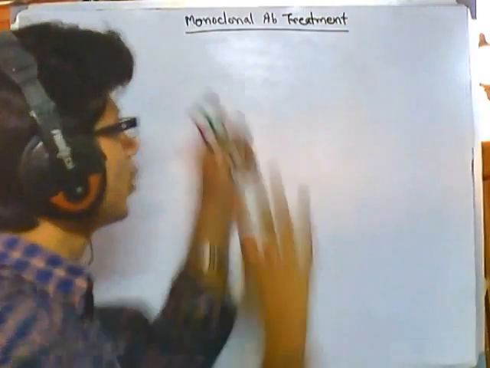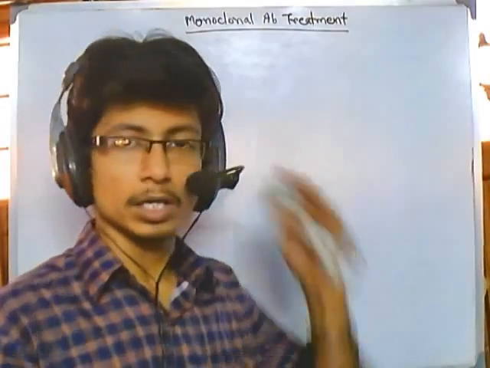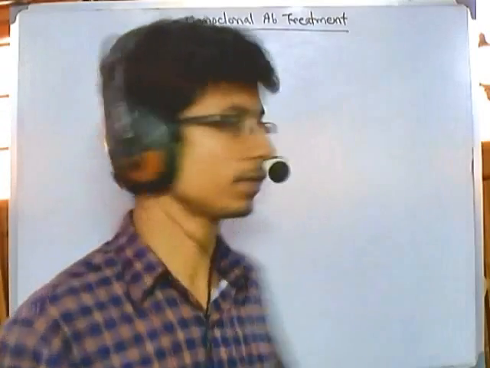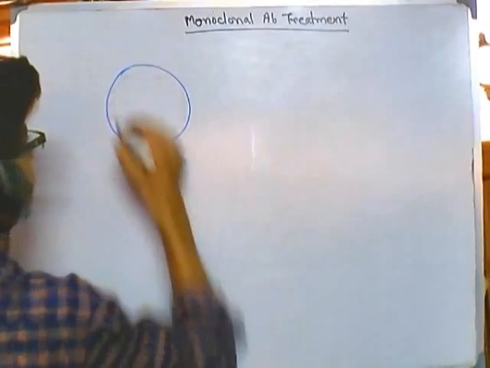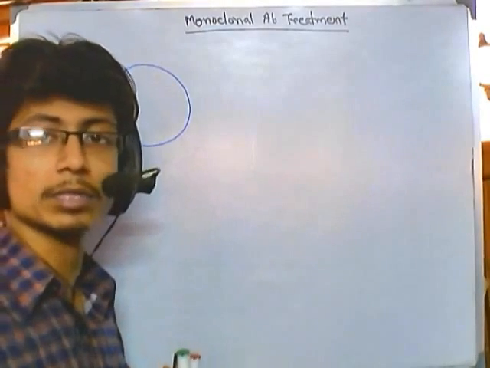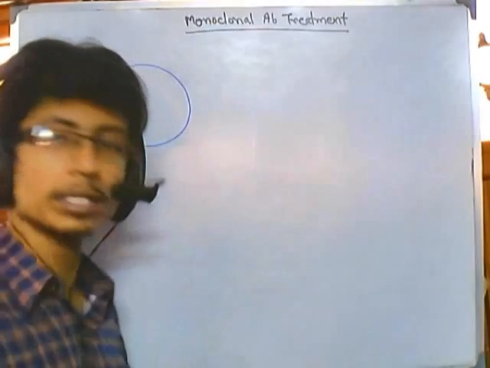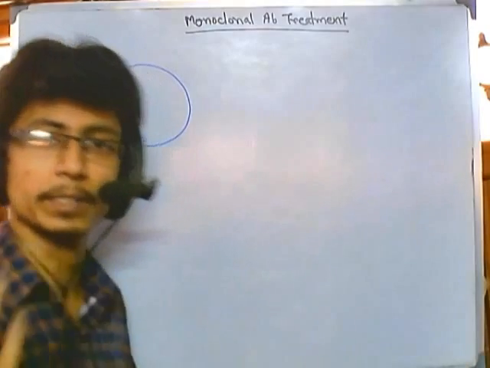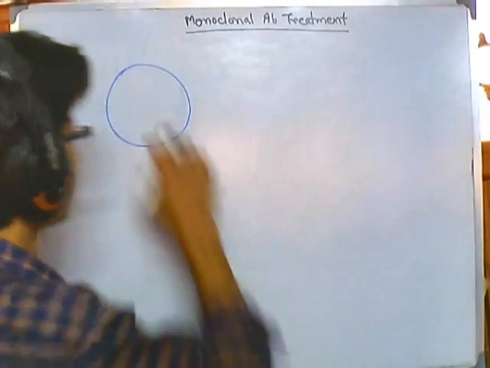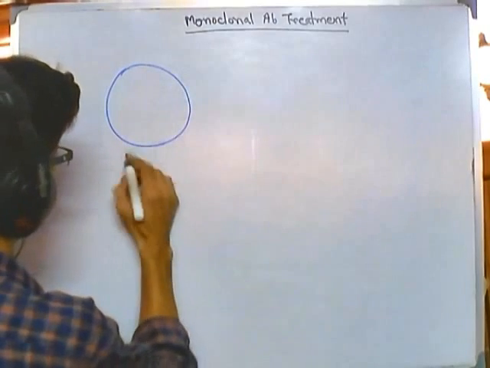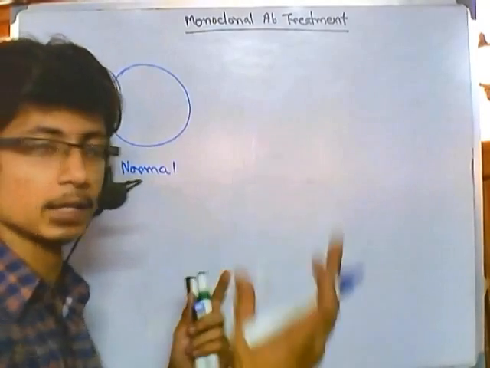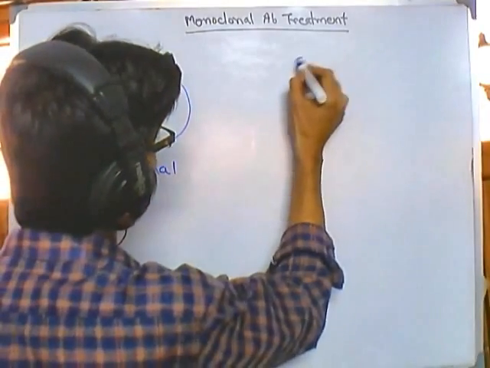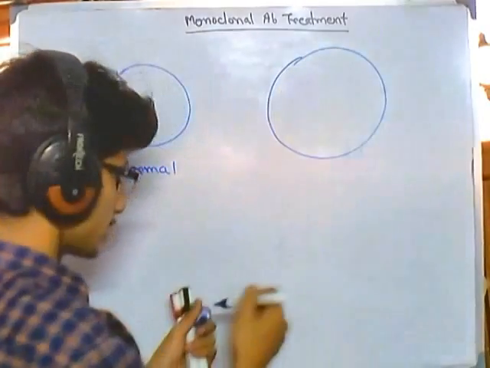Now the whole idea of using monoclonal antibody to cure or to kill the cancerous cell is based on a simple theory of cancer cells. What happens usually in cancer cells is they increase the receptors found on their surface, and they decrease the content of major histocompatibility complex or MHC proteins, right? Whenever we talk about a cancer cell, you must draw a normal cell and take analogy from that. So say this is a normal cell, and let's say this is altered, now it becomes a large cancerous cell.